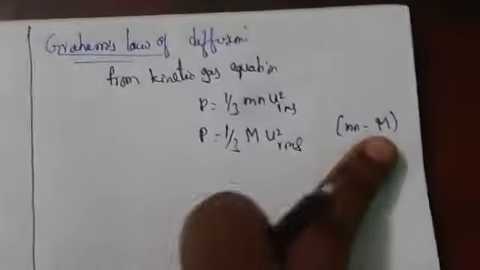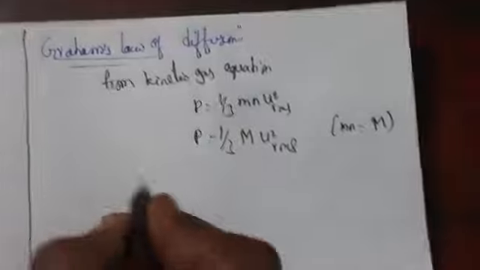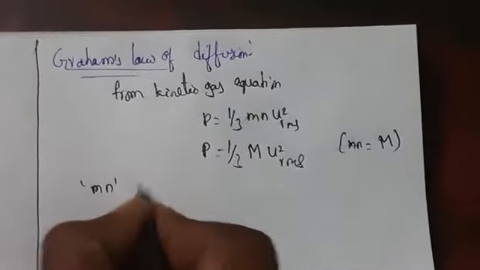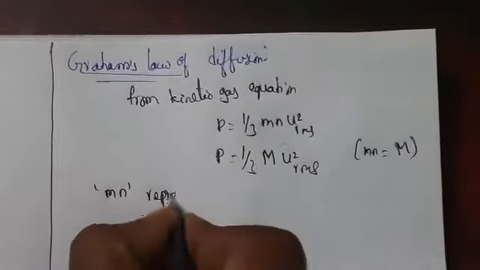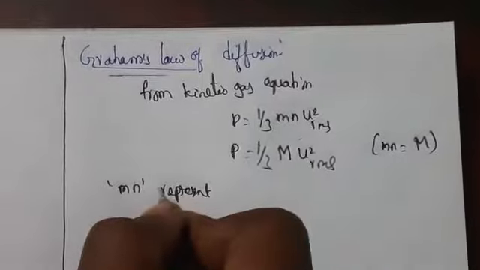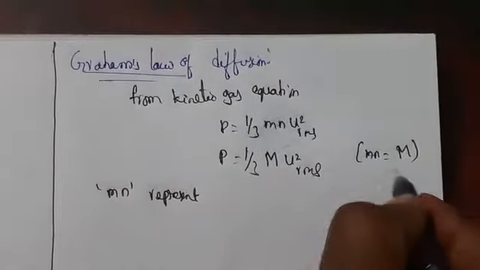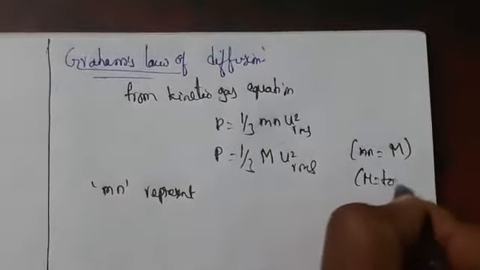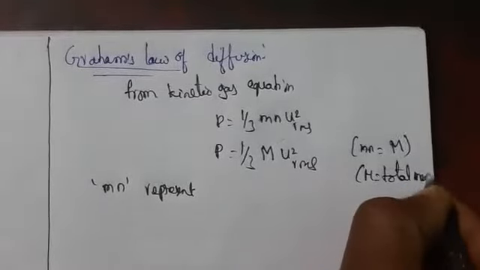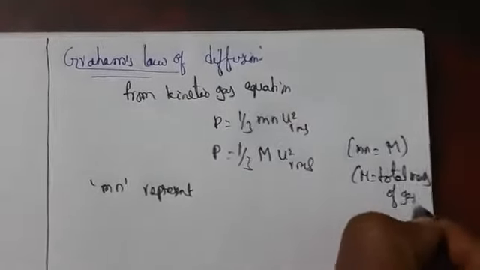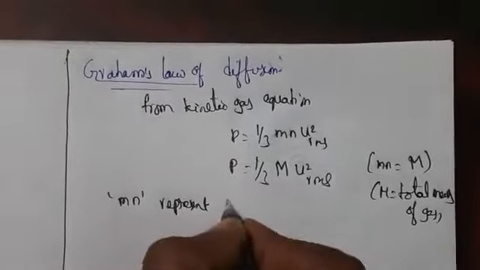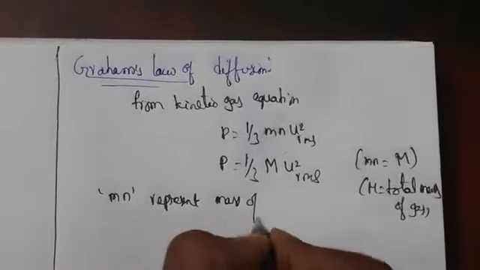Why we are writing this is because mn represents the total mass of the gas, capital M. It represents only the mass of the gas.